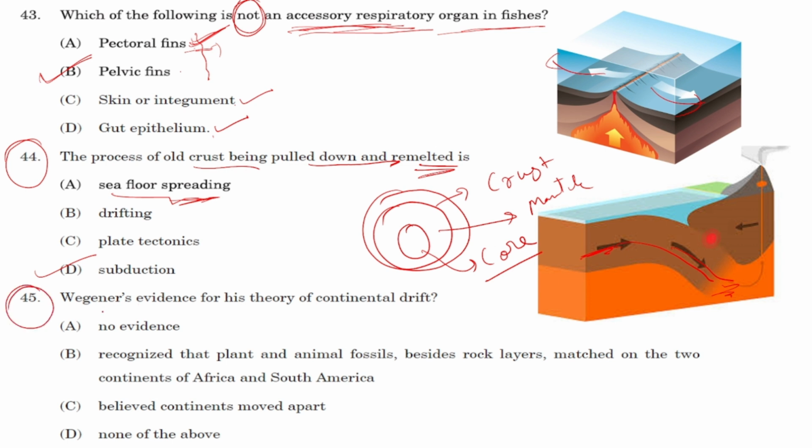Question number 45. Wegener's evidence for his theory of continental drift, has no evidence? No, it has evidence. Recognize that plant and animal fossils beside rock layers matched on the two continents of Africa and South America. Yes, this is correct. Believed continents move. He believed, but he directly never mentioned it, and obviously option B is present. So I think option B will be the more appropriate answer for this. None of the above? No, this is not the case. Option B will be the right answer.